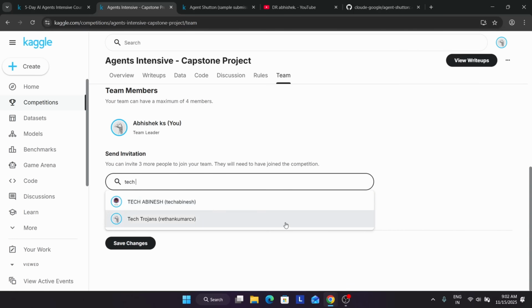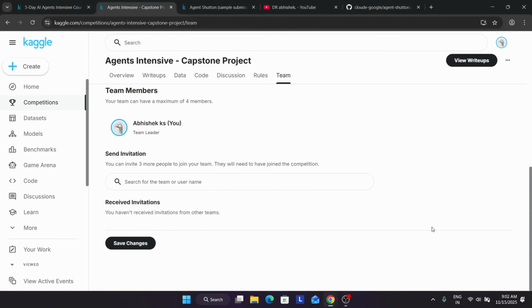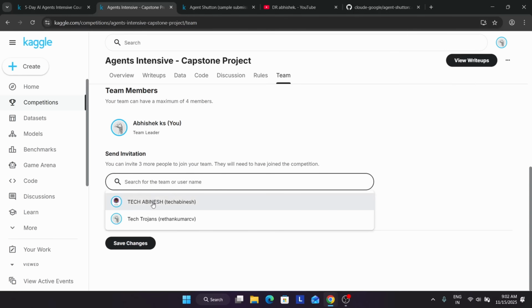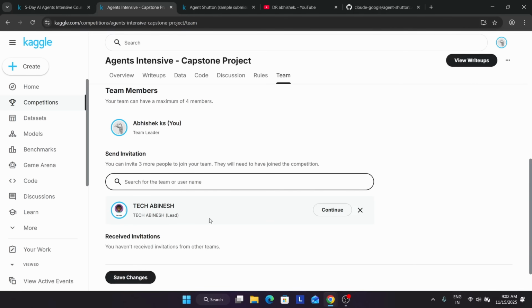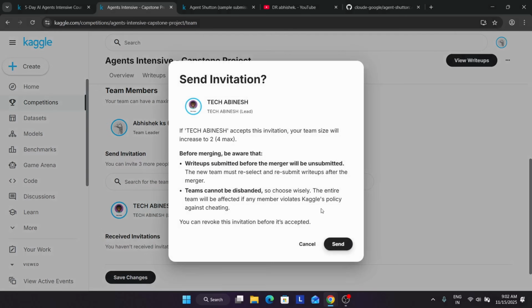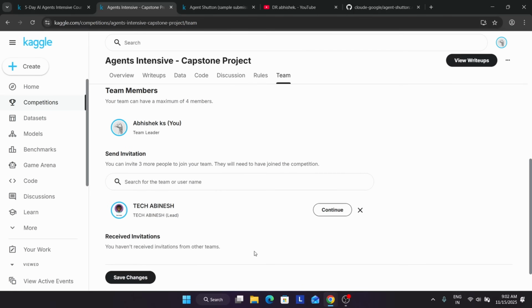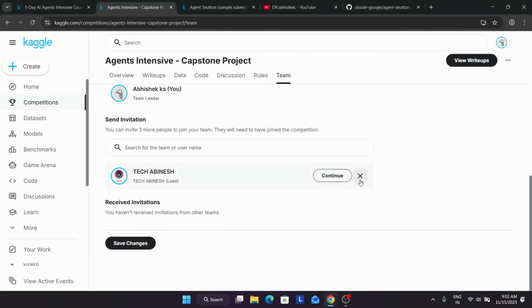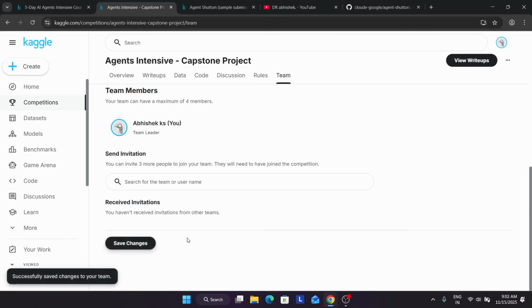If you're not making a team, you simply save the changes. But if you're selecting a team, you click on the team name and then click on continue, and then you can click on send to send the invitation to the team. Once you click on send, they will receive the invitation, and they have to accept it. Then you simply click on save changes, and your team is ready.